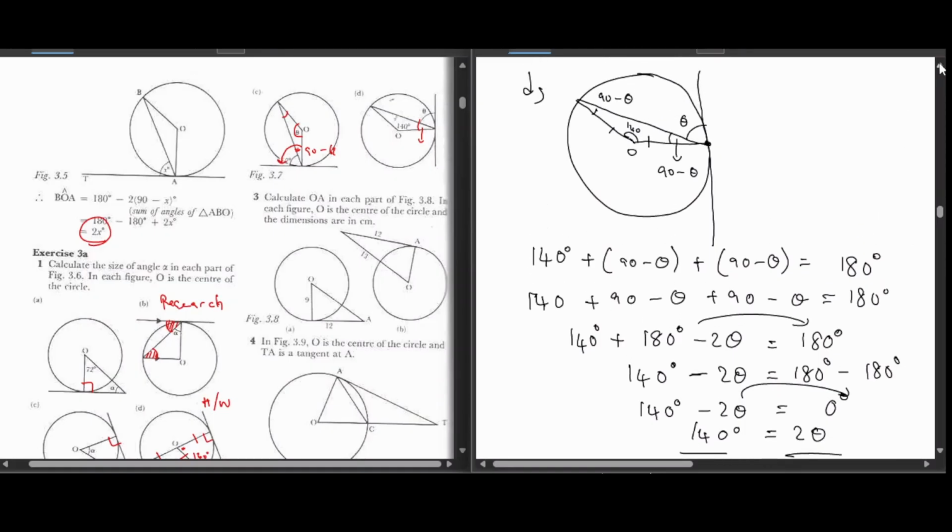You see? That's how it's used. Saka we have helped each other through that. Number 3, calculate OAE in each part of fig 3.8. Each figure, O is the center of the circle and the dimensions are in centimeters. Saka panapa vangoda kuti tsvage Pythagoras.